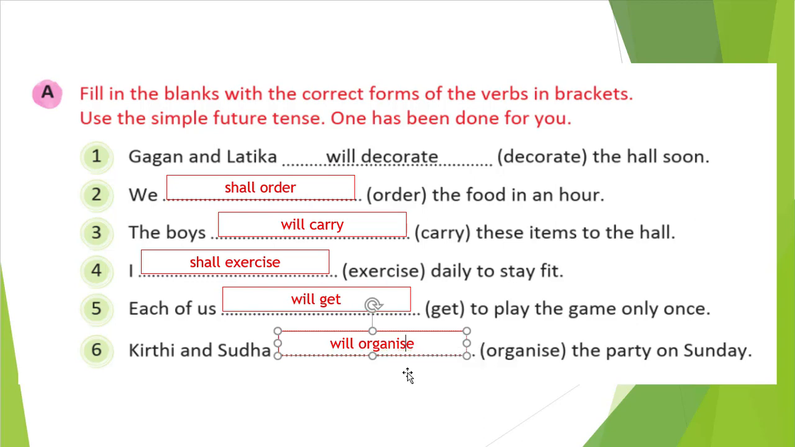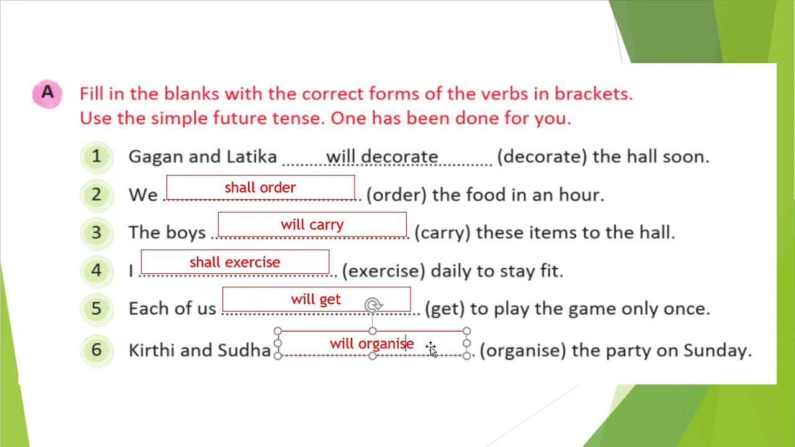Here organize is written in the British way. If it is an American English word, then it should be with a Z. That is the difference. Okay, so don't mind, forget that. So here you see what I wrote, that each of us will get to play the game only once, and Kirti and Sudha will organize the party on Sunday.